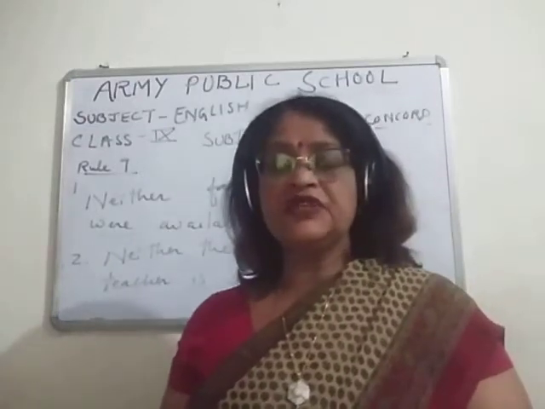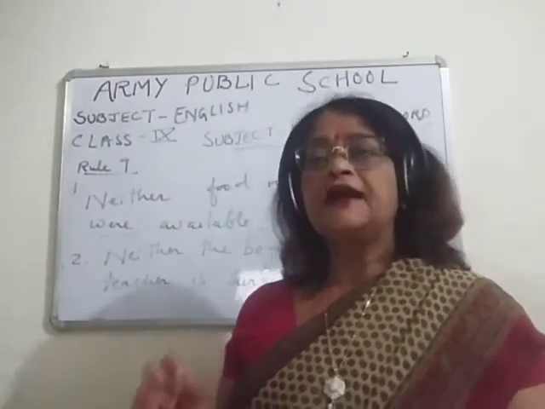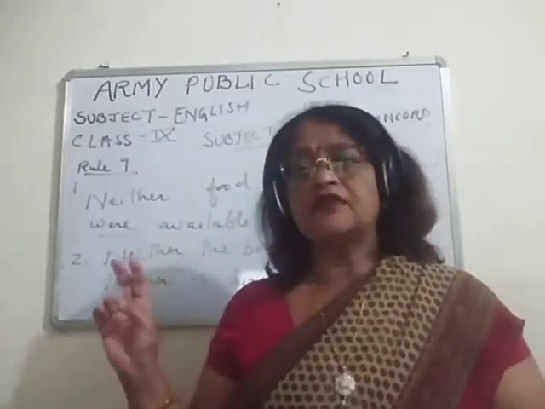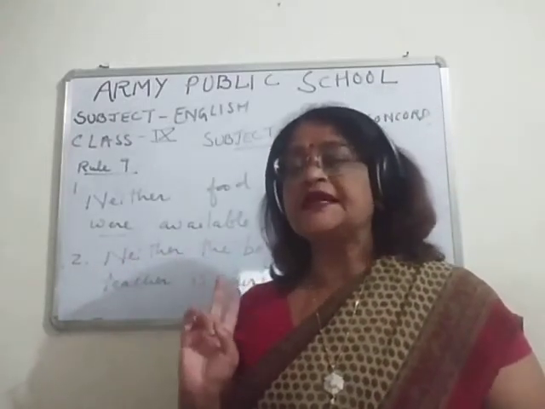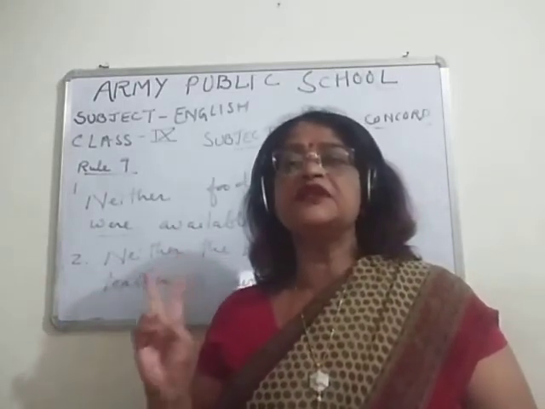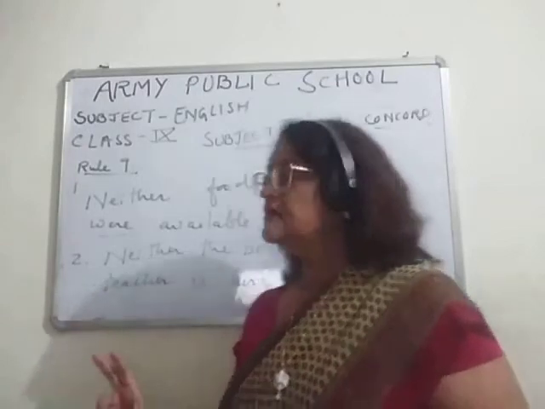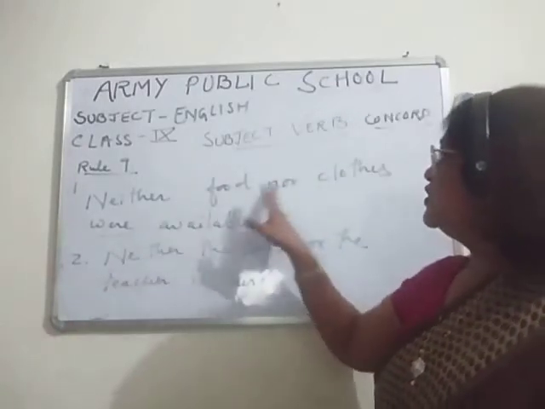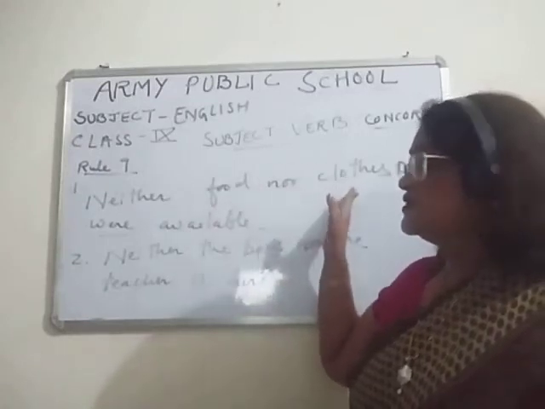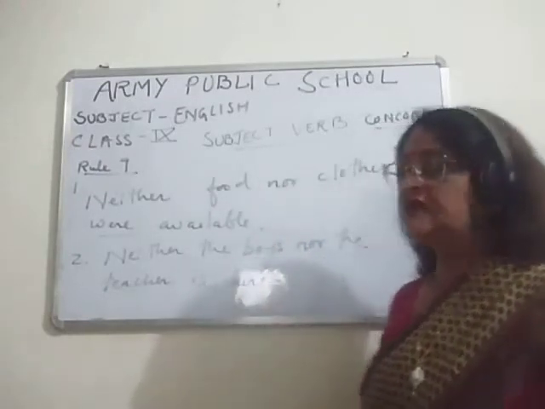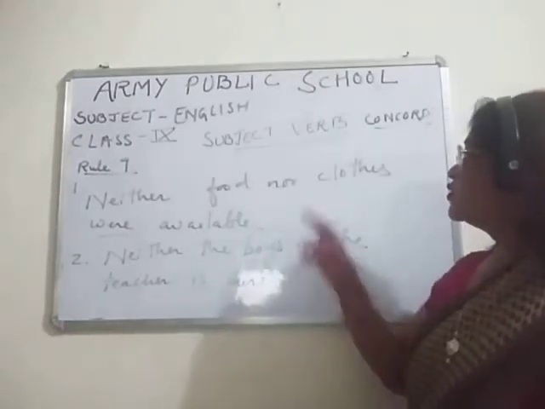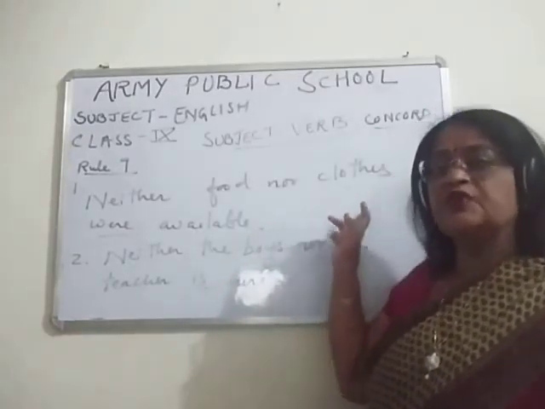Children, you have to see one thing: if neither nor or either or is used in a sentence, like here, neither food nor clothes. So children, see the last subject. What is the last subject? Food is the first subject, clothes is the second subject, and it is plural.